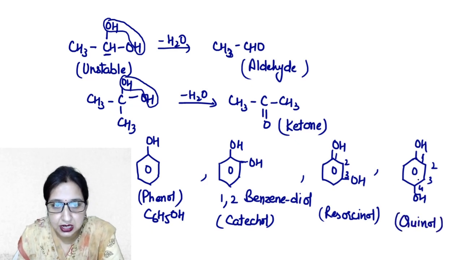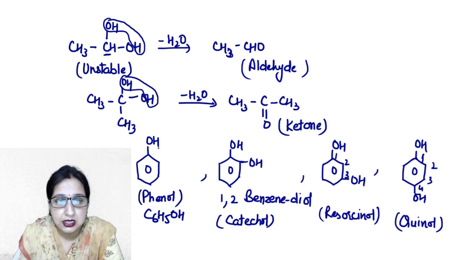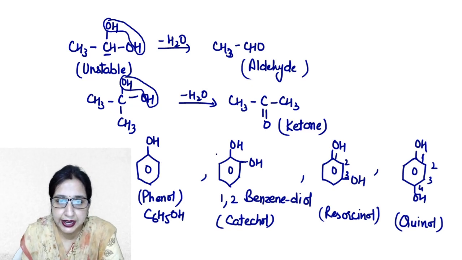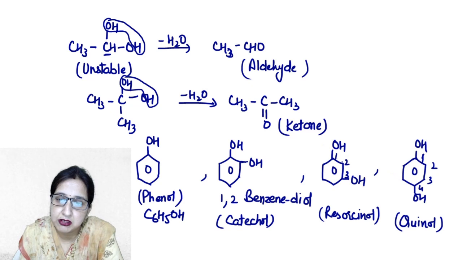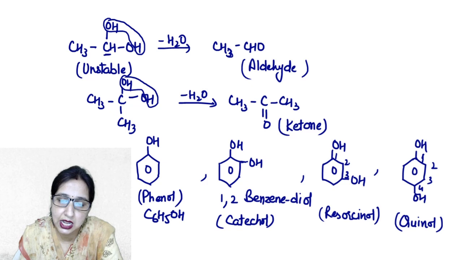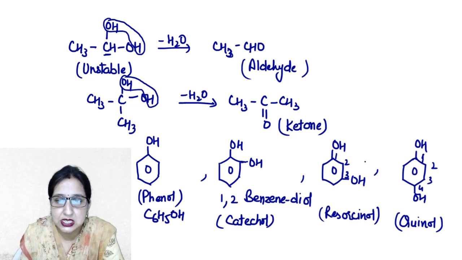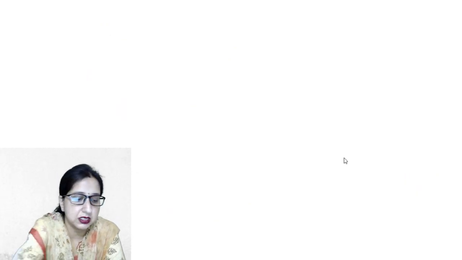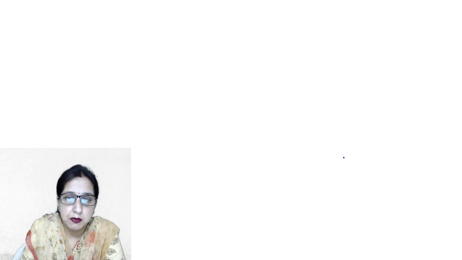Okay beta? Similarly, sometimes 3 hydroxyl groups can be present on the same benzene ring, then it will be known as trihydric alcohol. This is monohydric, these 3 are dihydric, and if 3 hydroxyl groups are attached to the same benzene ring, then it will be known as trihydric alcohol. So this is your first classification based upon the number of hydroxyl groups present in the given molecule.